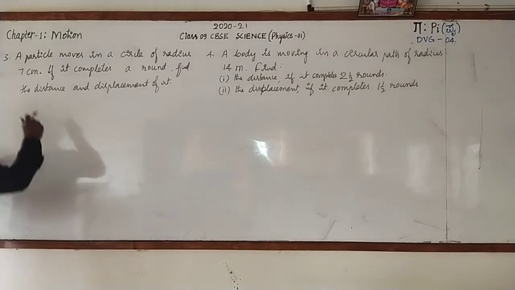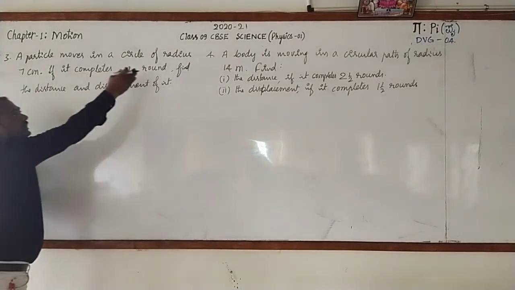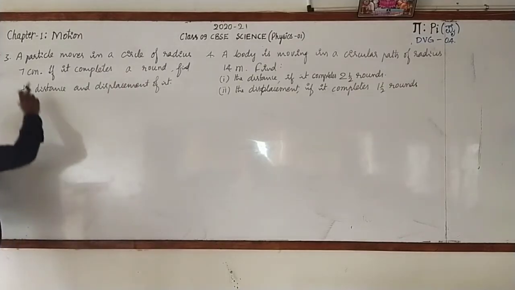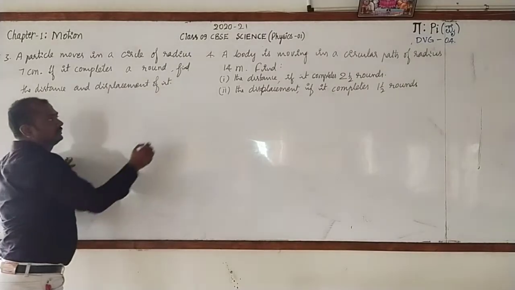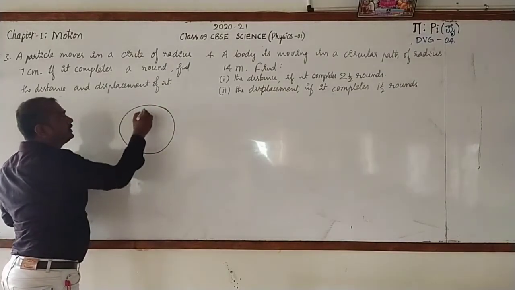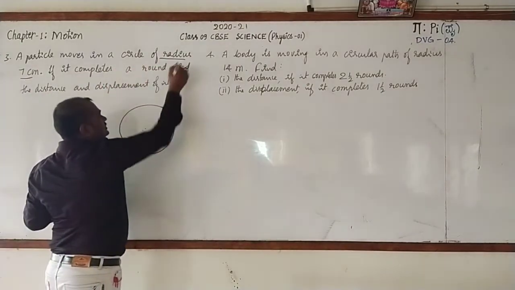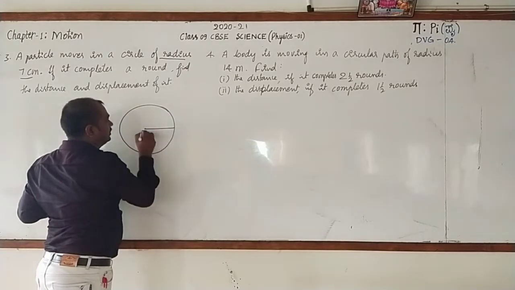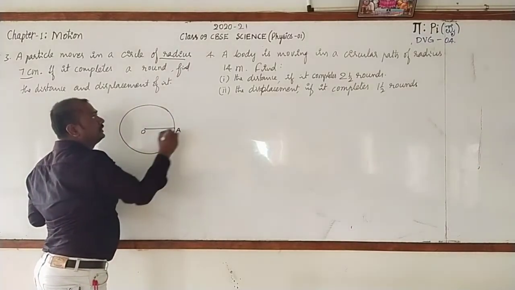Observe it. Here we have one more numerical problem, but it is related to a circle. A particle moves in a circular path. Here I draw a circle. It is moving in a circular path of radius 7 centimeters. The distance from the center to any point on the circumference of the circle is the radius.